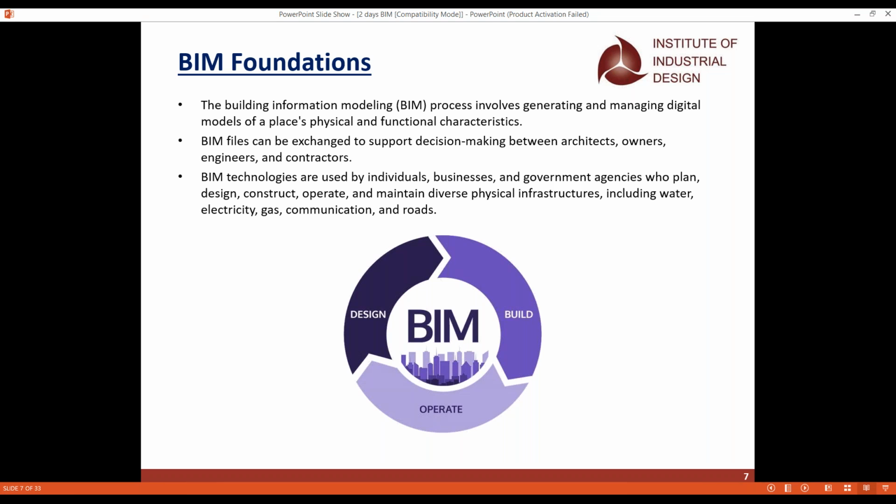And when we are going with the maintenance and the operation, we have to include all the physical infrastructures as well. In BIM foundations we have to submit all the files to the respective owners, and we have to create the BIM models with the BIM technologies, and all the digital models should be handed over. So it is not only the paper model, it is the complete digital model we should hand over to the clients.